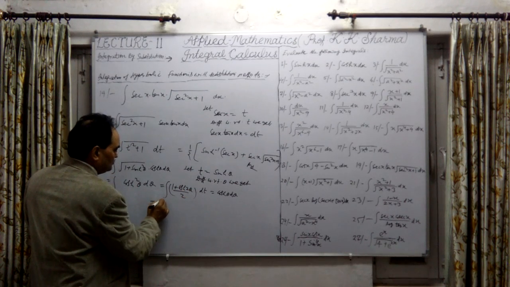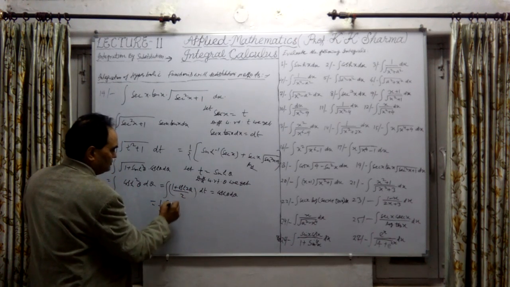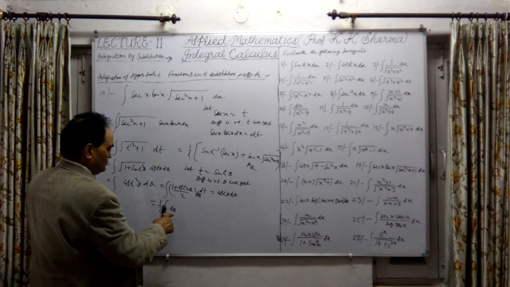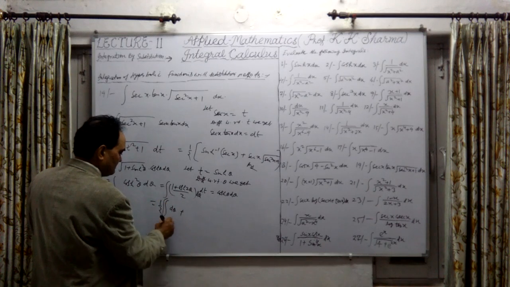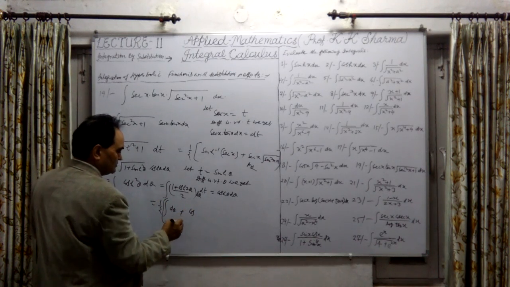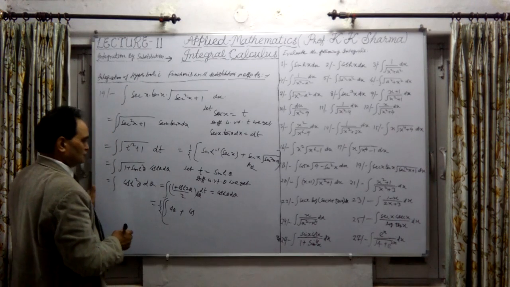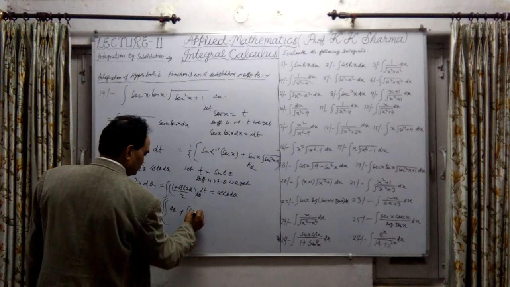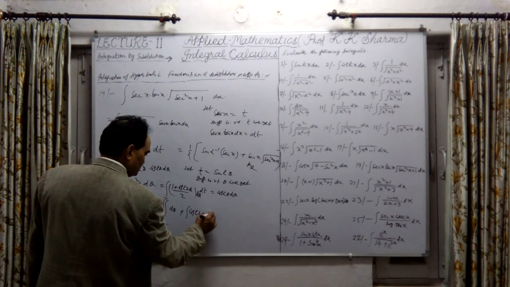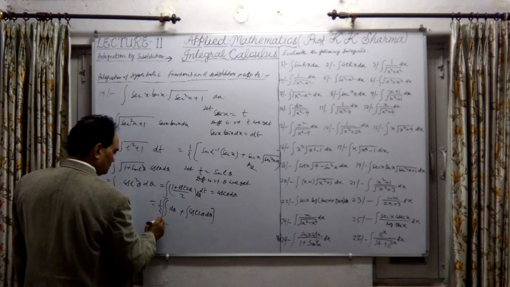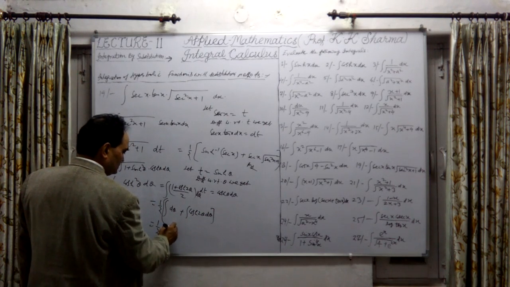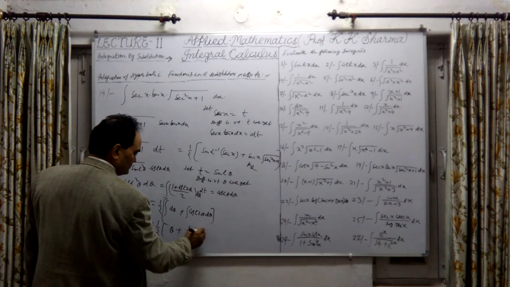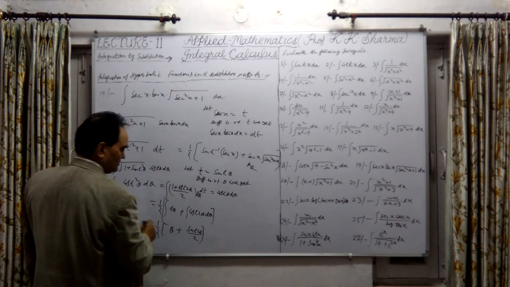This 1/2 we have taken out. Now integration of this is d theta, so d theta plus 1/2 taken out, this is the integration of cosh 2 theta d theta. This is 1/2 of theta plus sinh 2 theta upon 2, integration of this.